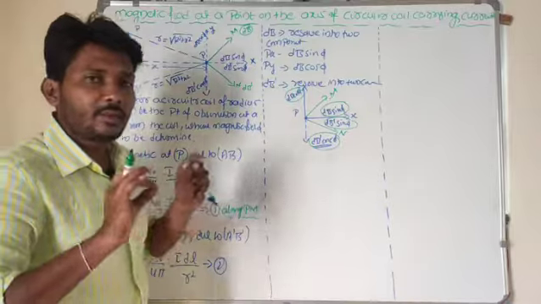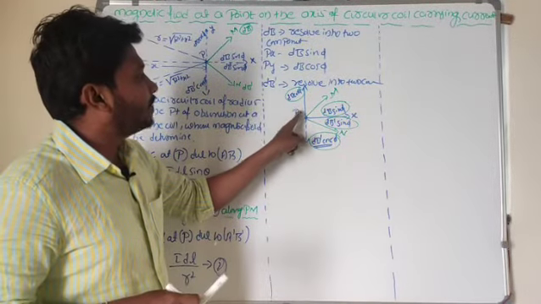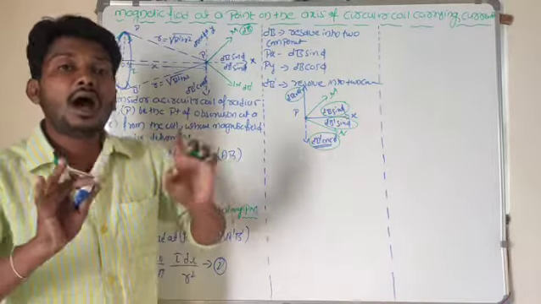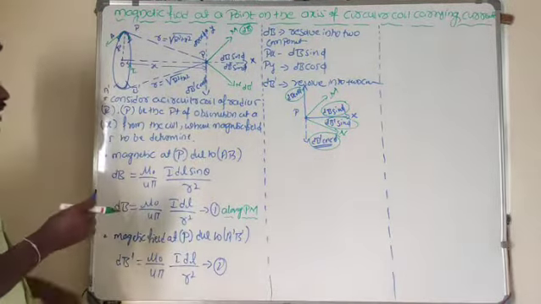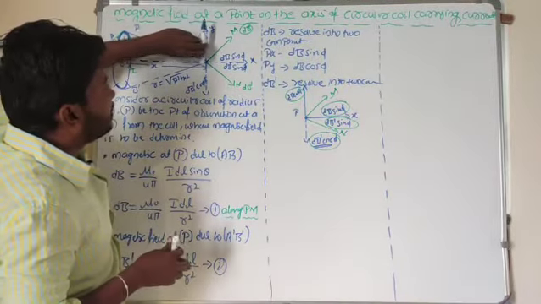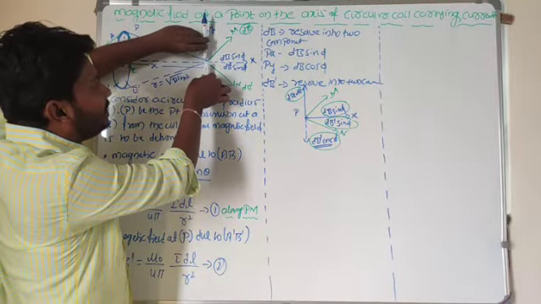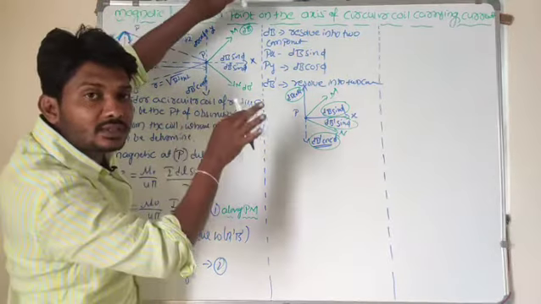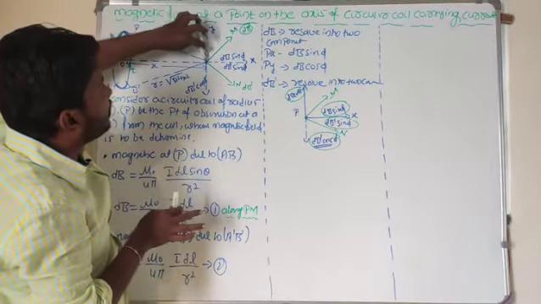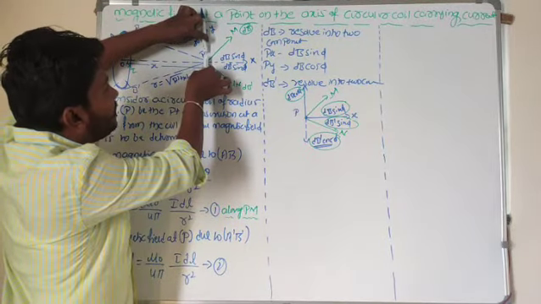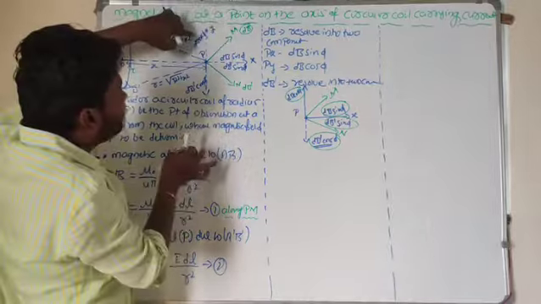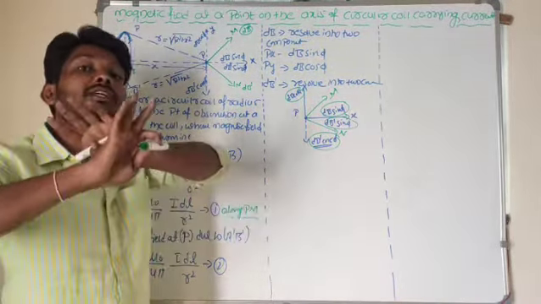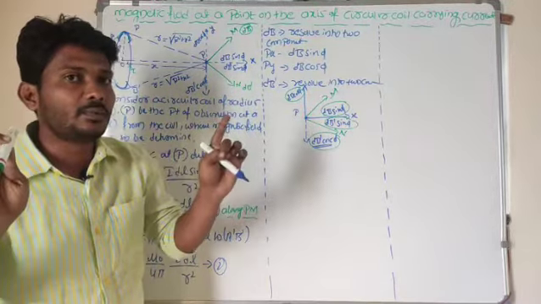Now the interesting point is, look at here, the magnetic fields dB cos phi and dB dash cos phi are equal in magnitude and opposite in direction. So hope you get my point. Look at here. This is dB cos phi and this is dB dash cos phi. These two magnetic fields are equal in magnitude and opposite in direction. dB cos phi is in the upward direction. dB dash cos phi is in the downward direction. These two magnetic fields are equal in magnitude and opposite in direction. So this effect is getting cancelled out. So hope you get my point.